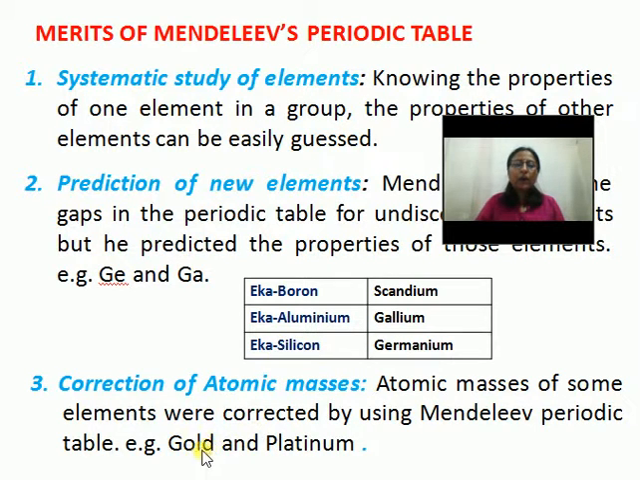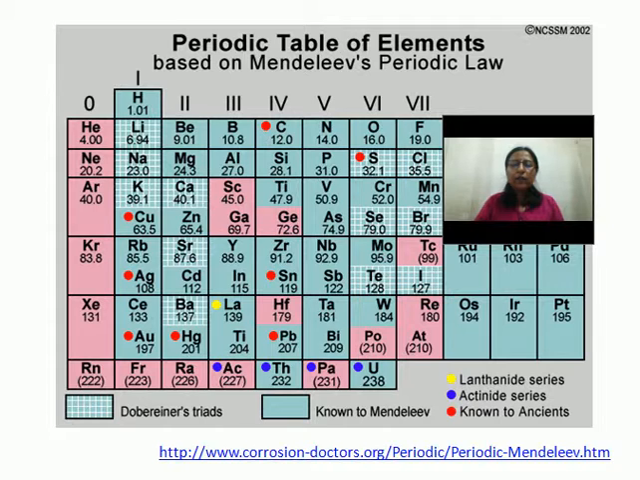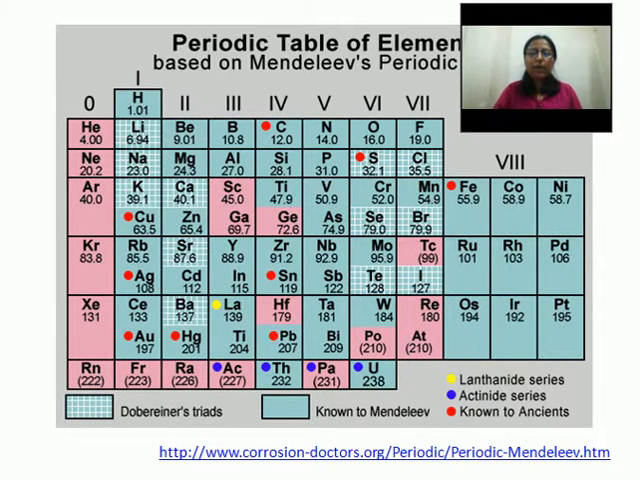Another merit of Mendeleev's periodic table is that the atomic masses of some elements were corrected by using it, like gold and platinum. If you look at the periodic table, you will see that platinum was kept before gold, but previously it was thought that platinum is heavier than gold. So Mendeleev was the first person who said that no, platinum is lighter than gold.